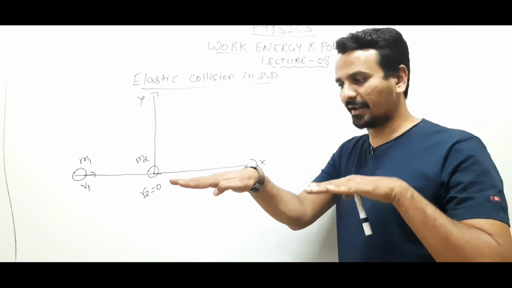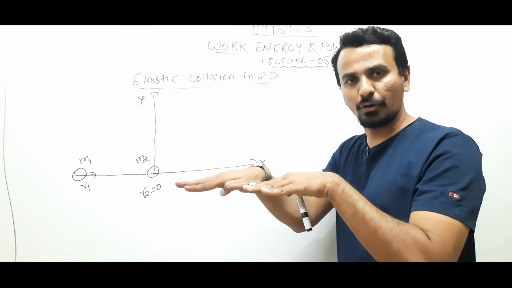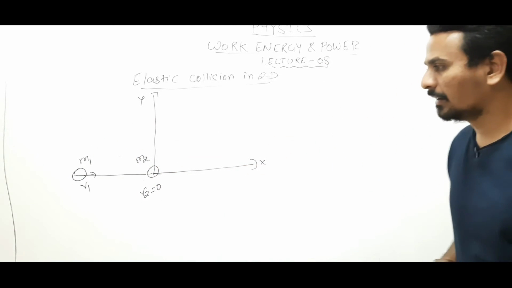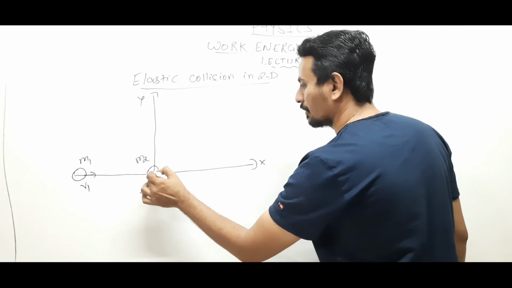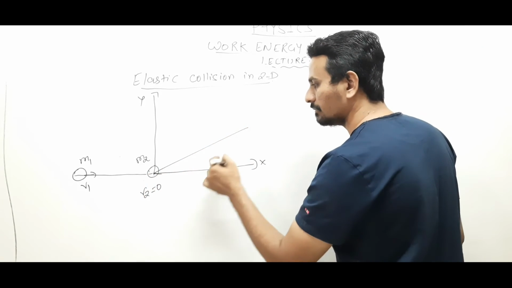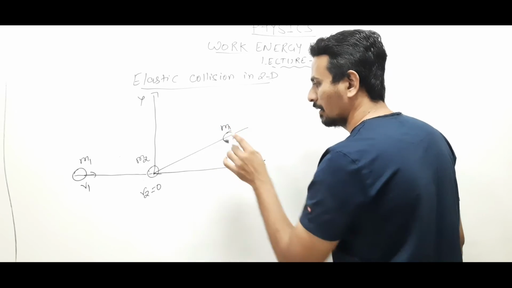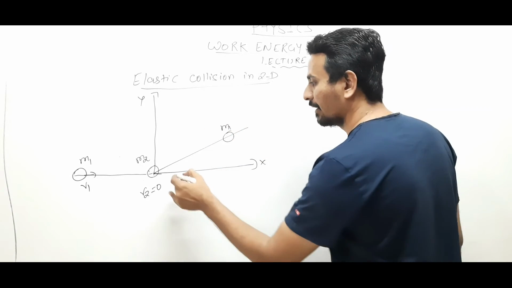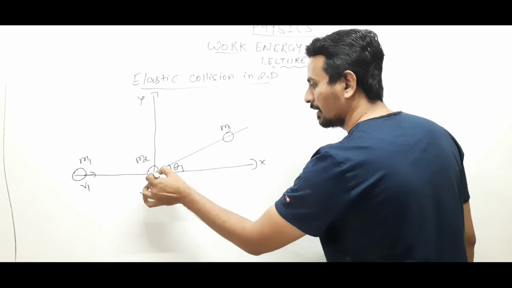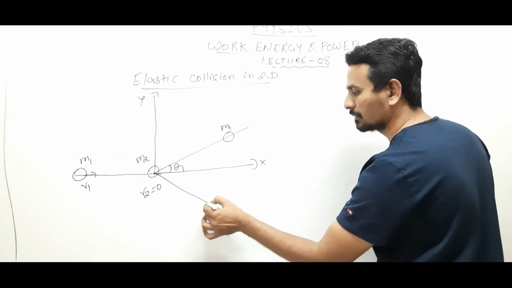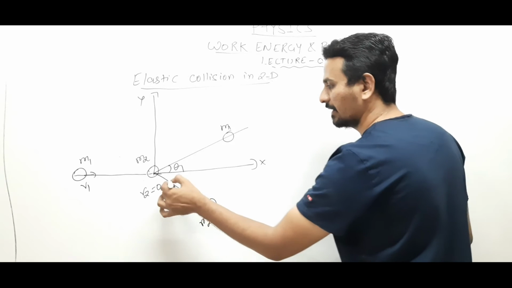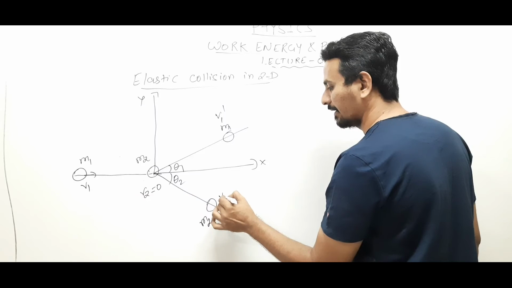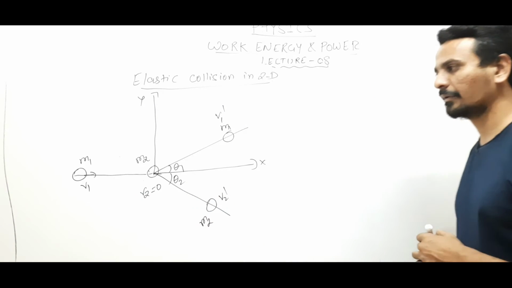So the body is colliding in this manner, and after the collision both bodies go in the xy plane, in two dimensions. Let us say after the collision m1 goes in this direction. It is in a horizontal plane, not in a vertical plane. So it's making an angle theta 1, and m2 is making an angle theta 2. m1 has velocity v1 dash, and let the velocity of m2 be v2 dash.